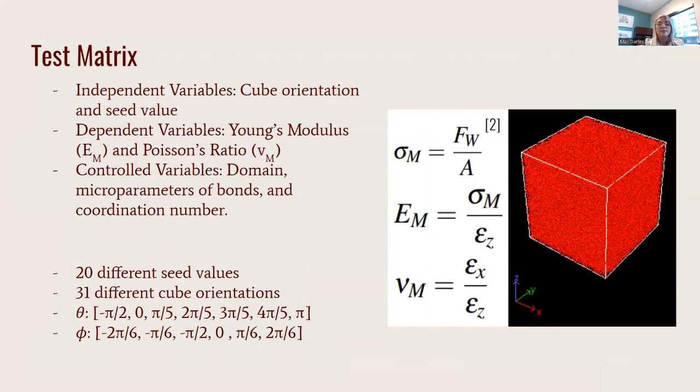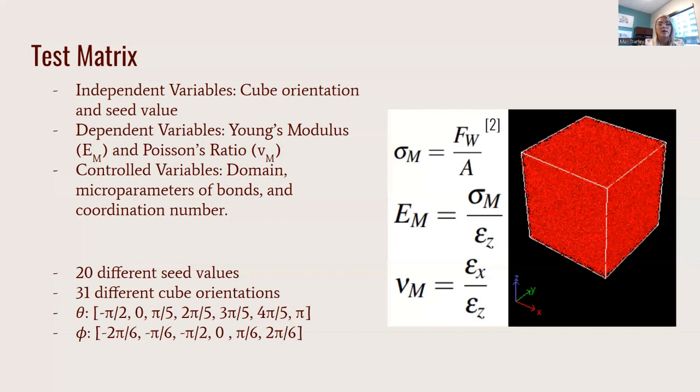The applied stress, sigma m, is computed by summing the force applied to the top face and dividing it by the cross-sectional area. Young's modulus and Poisson's ratio are computed with the applied stress, sigma m, axial strain, epsilon z, and lateral strain, epsilon x. The controlled variables are domain size, microparameters of the bonds, and the particle coordination number, which determines the average bond length.